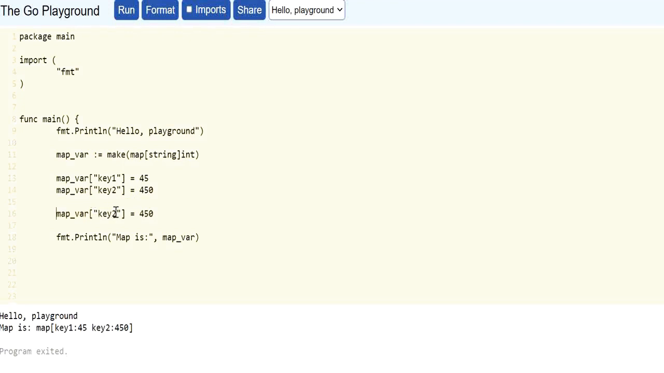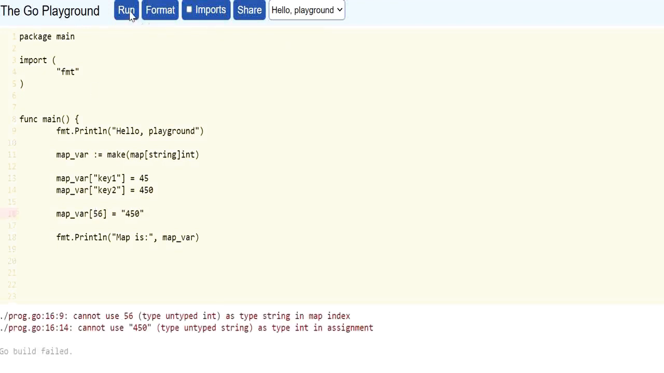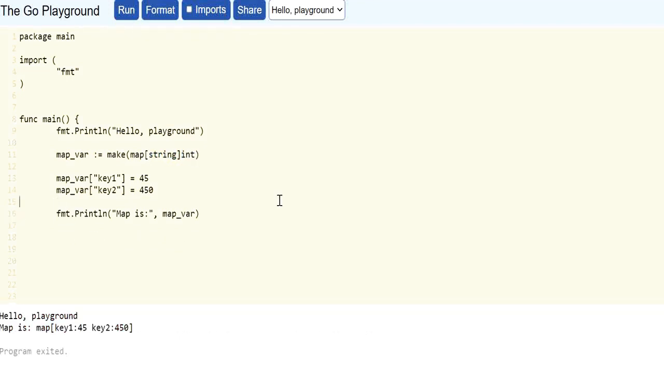Now let's take an exceptional case where I am taking key as an integer and the value as a string. So it will throw an error that cannot use 450 as an integer and cannot use 56 as a type of string, because we have already mentioned the type of keys and the values here, that we have to keep keys as a string and the values in the form of integer. This way we can use map in Go language.